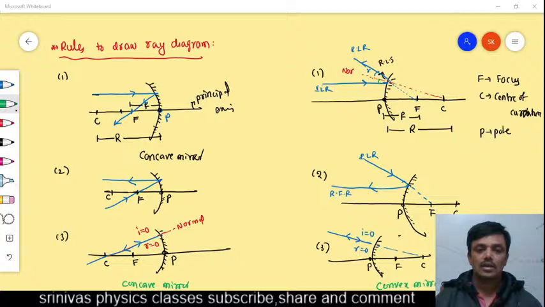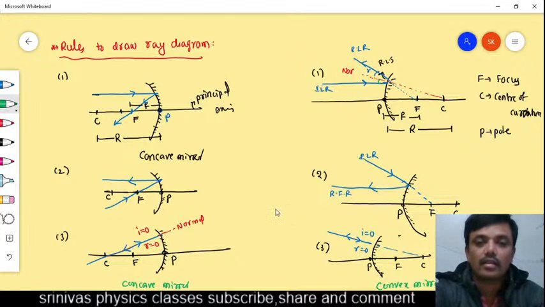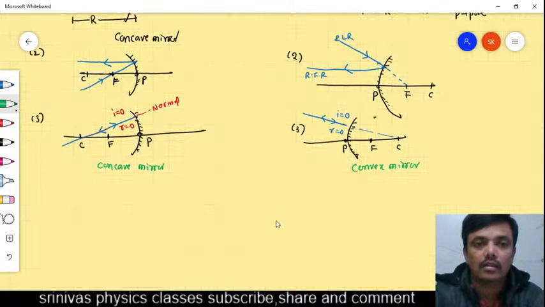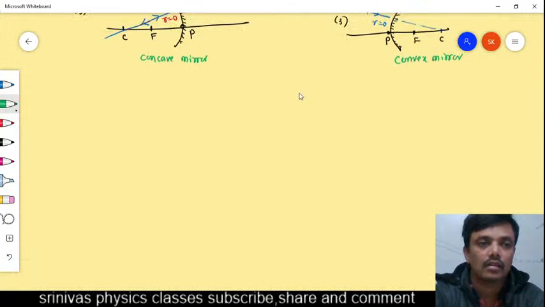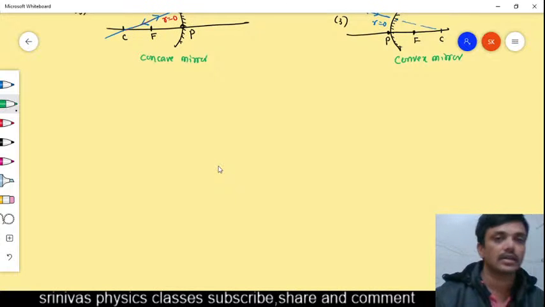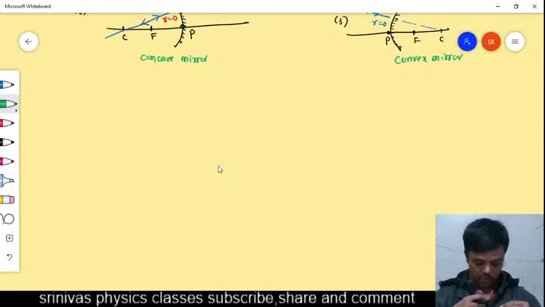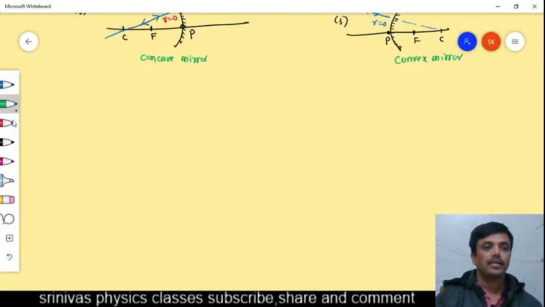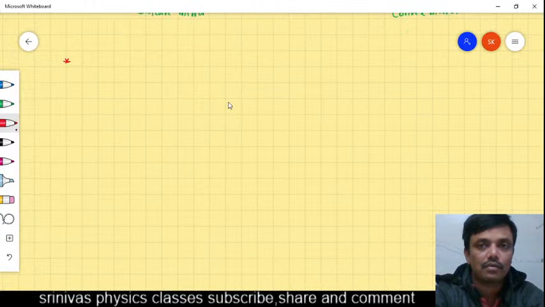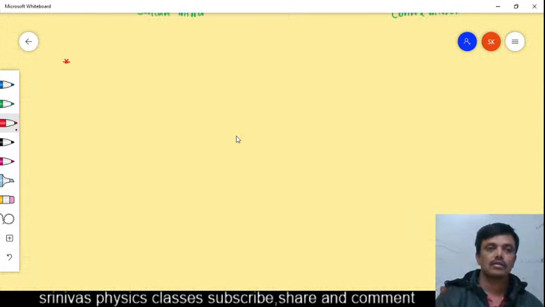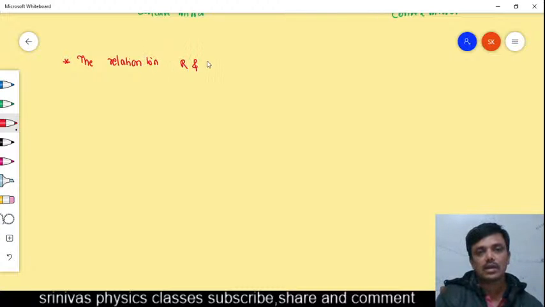Now, the next topic is, what is the relation between the focus and radius of curvature? Already I gave the relation between the focus and radius of curvature. What is the relation between the radius of curvature and focal length?